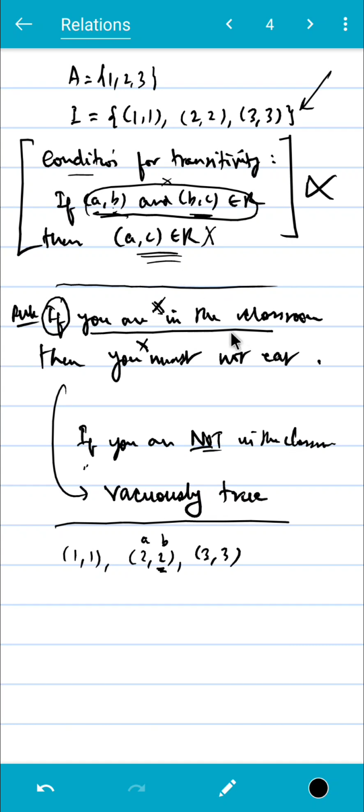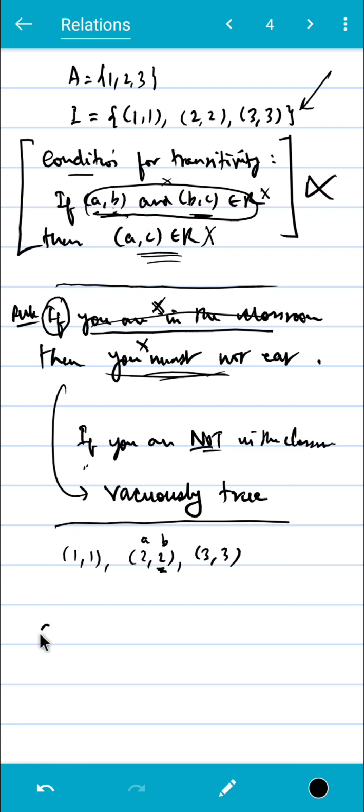Just like in this case, if you're not in the classroom, you don't even have to check whether you're eating or not. You're never breaking that rule, right? So in this case, because BC is not there, the if statement fails. So this condition for transitivity will hold vacuously, or we say that this R is vacuously transitive, or we can say that the condition for transitivity is vacuously true.